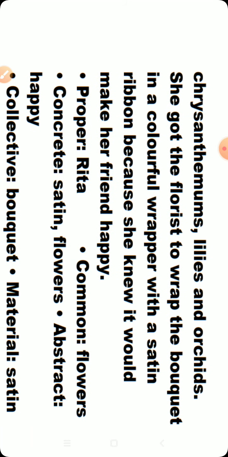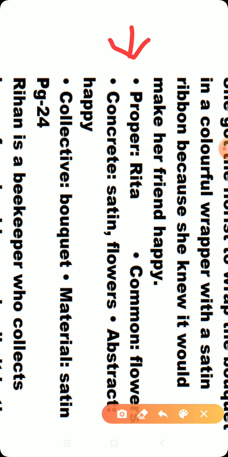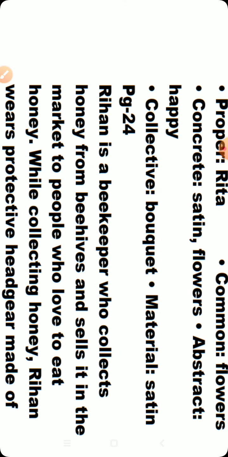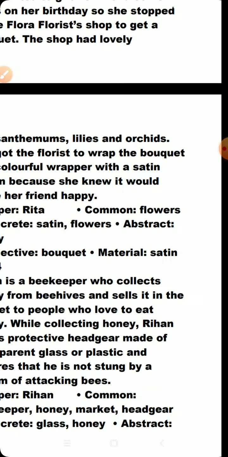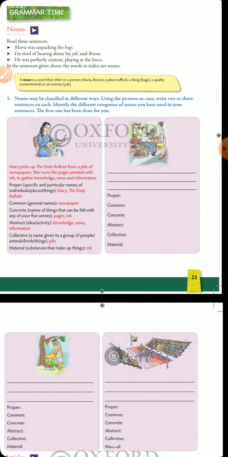So here, what is the proper noun? Proper noun is Rita. Common noun is flowers. Concrete noun is satin. So all these are given here. You can go through them carefully and you can write below the picture. Proper Rita, common flowers, concrete satin, abstract is happy, collective is bouquet, and material is satin. So this is how we have completed one picture's answer. Let us see the next picture.